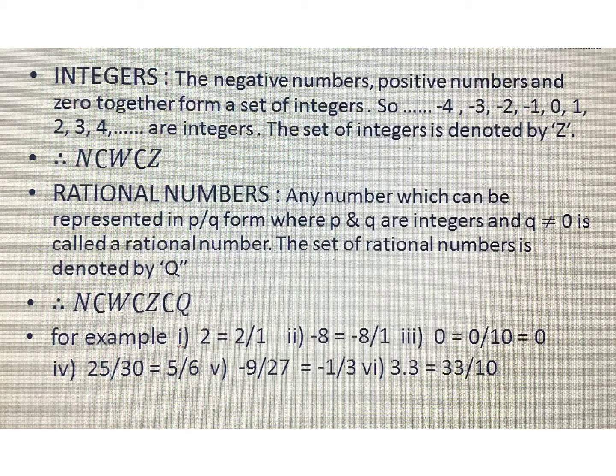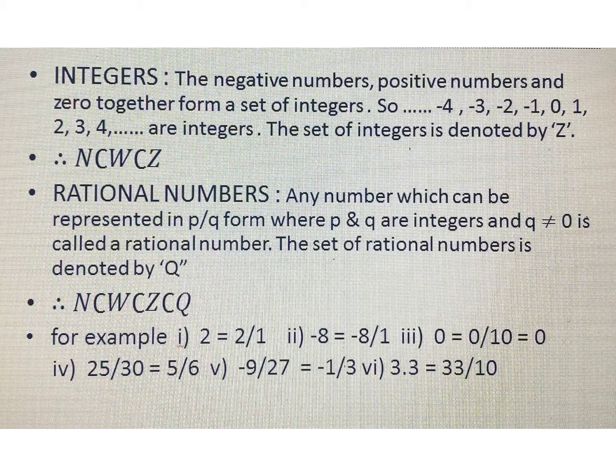Now all whole numbers are included in integers. So the set of whole numbers is a subset of integers. So we can say the set of natural numbers is a subset of integers. The set of whole numbers is also a subset of integers. So we can say that every natural number is an integer and every whole number is also an integer.